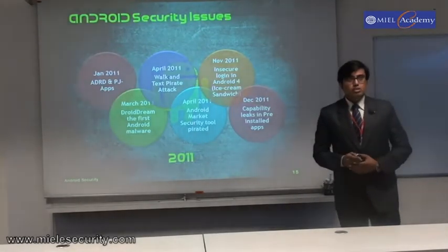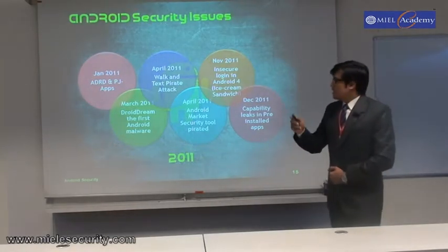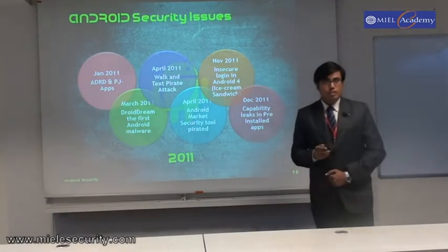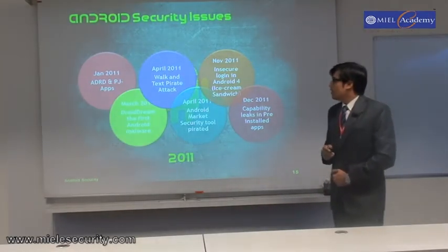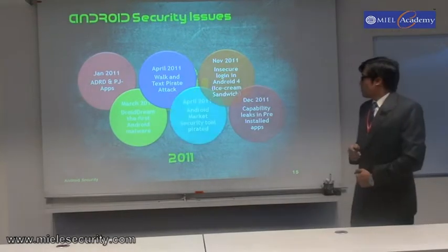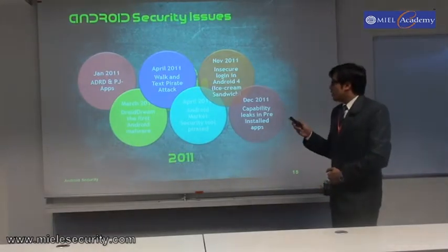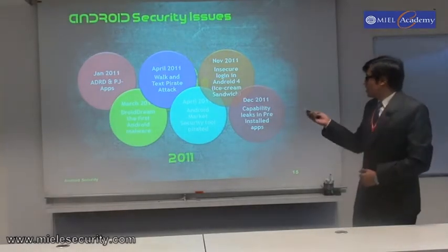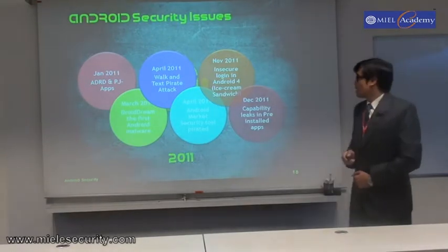And talking about the latest issues of security, in January 2011, there were ADRD and PGA apps developed in China. In March 2011, Droid Dream was the first Android malware. It was also developed in China. In April 2011, we had the Walk and Text pirate attack, which was an SMS Trojan. Now to stop these things, the Android market developed a tool that could identify malicious applications, but this tool was replicated as a pirated tool and was launched in the Android market.